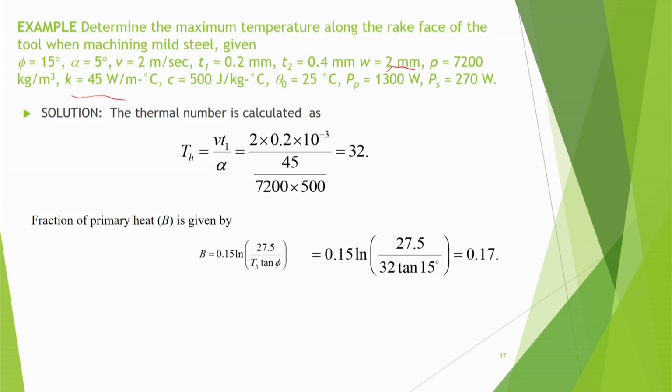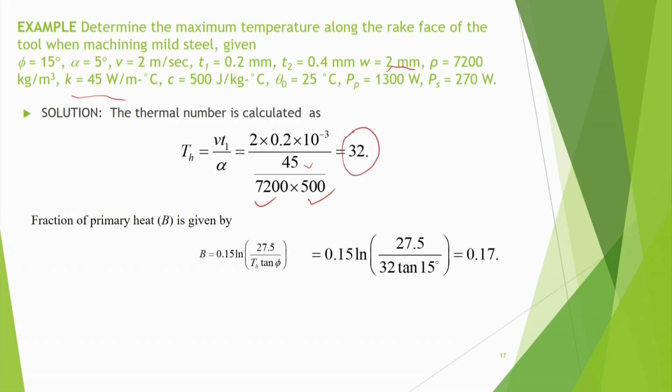So here we put 0.2 into 10 to the power minus 3 because it is 0.2 mm actually, so into 10 to the power minus 3, convert it into meter, and divided by 45, because alpha is k by rho c. So 45 is k, and rho is equal to 7200 and c is equal to 500. So this thermal number comes out to be 32.